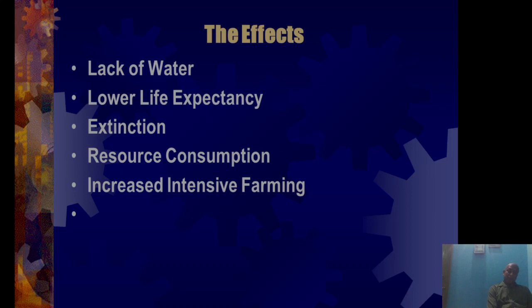Resource consumption. In Australia, for example, there is a low population area. There are so many regions in Australia with low population density. So there are huge resources, but nobody is there to consume them.